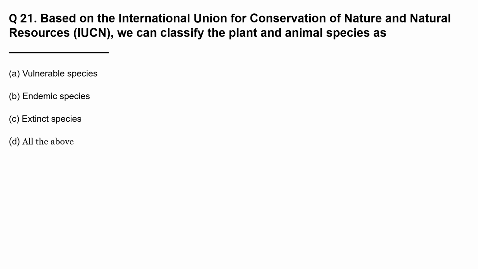Based on the International Union for Conservation of Nature and Natural Resources, IUCN, we can classify the plant and animal species as vulnerable species, it is also correct. Endemic species, it is correct. Extinct species, it is also correct. So the correct option is D, all the above.